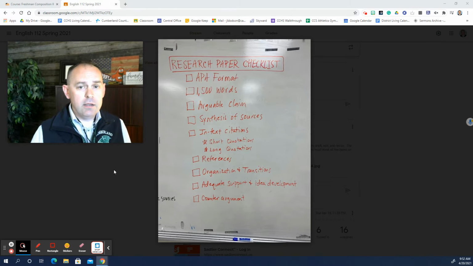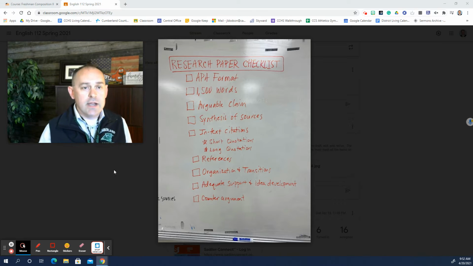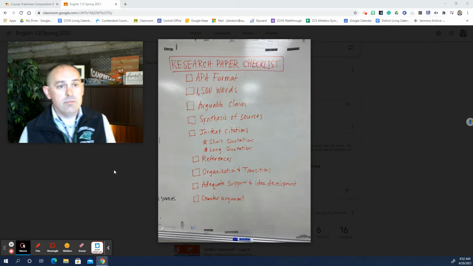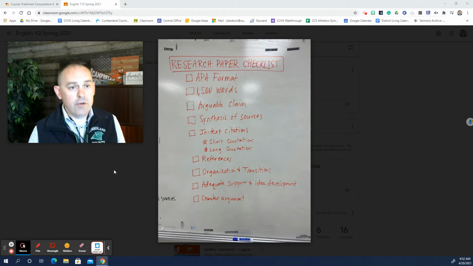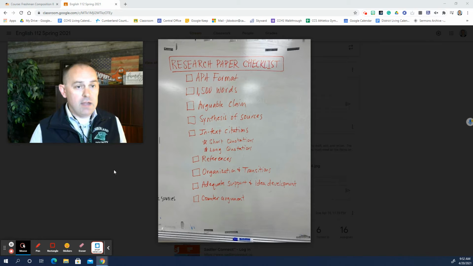So I've read your first draft, your second draft, and I've given you feedback. If you go into Moodle and look at the feedback, it's going to be written on the file that I've uploaded. I've printed them out, marked them up, and then scanned them back to you. If you're having trouble accessing that, just send me an email and let me know. If you haven't submitted a first or a second rough draft, then I can't give you feedback unless you submit a rough draft. So if you encounter a problem between now and Sunday night, just send an email to my Cumberland County account, and I'll try to address any questions you might have. But I've read all that have been submitted at this point and given feedback on them.